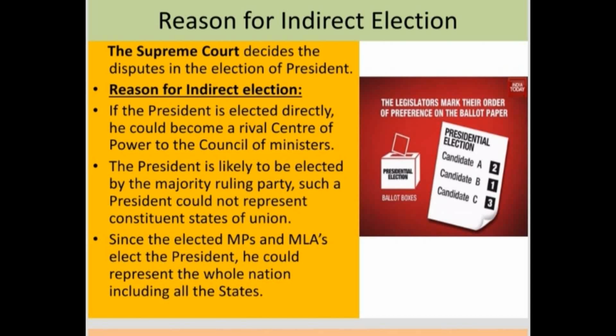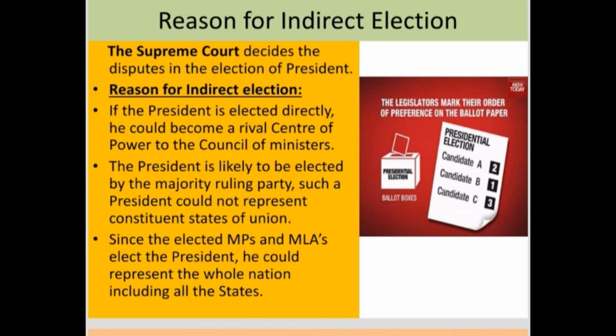And the president is likely to be elected by the majority ruling party. Such a president could not represent the constituent states of the union. So in an indirect election, the prime minister and his council of ministers are already directly elected, and obviously the majority party which is ruling and formed the government will play a major role in the election of the president.